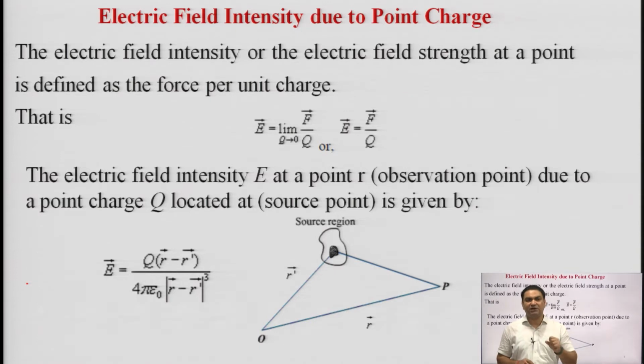This is a vector quantity, and r minus r dash will be used as the distance. So, this formulation is given in the form of a vector.